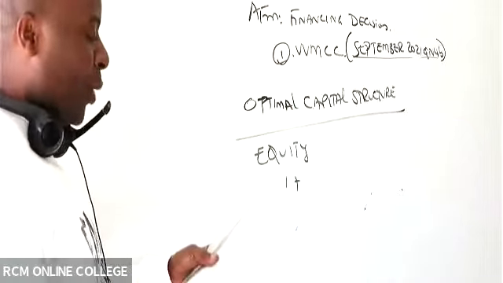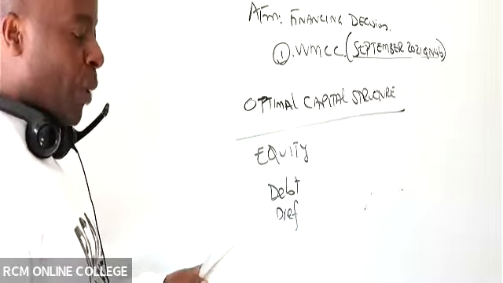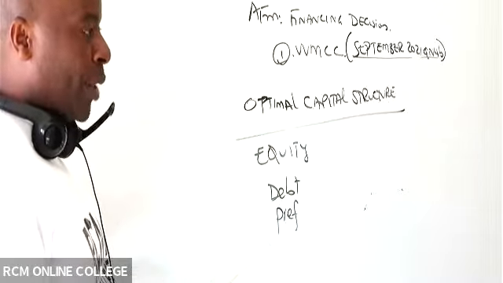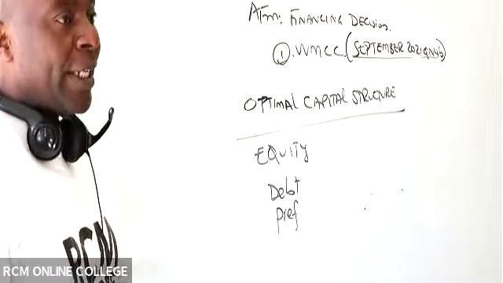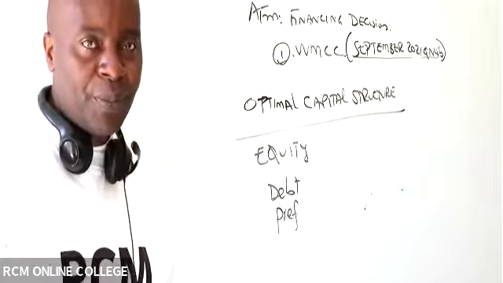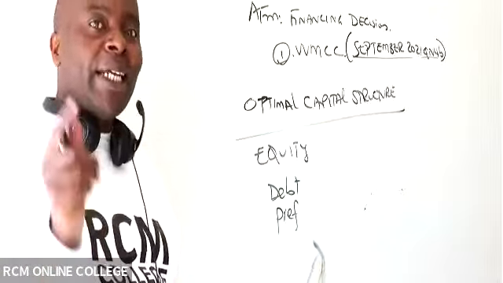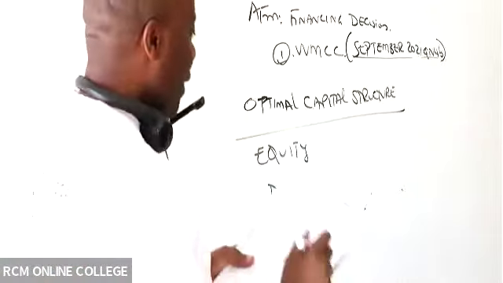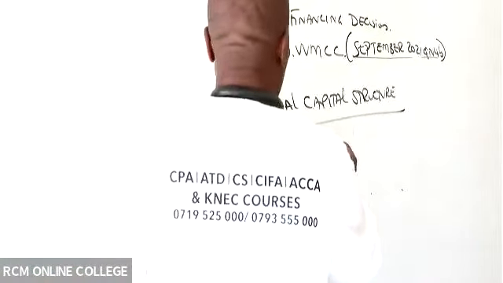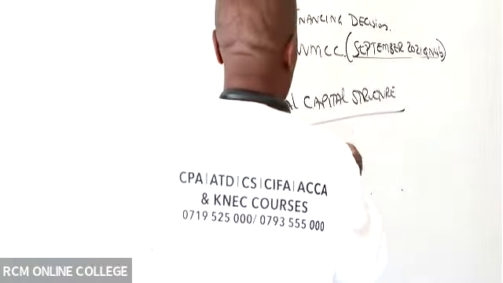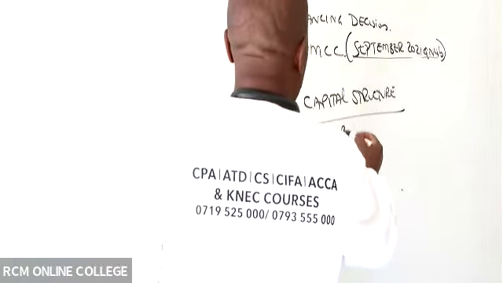Equity in this capital structure is what belongs to the shareholders, so we have ordinary shares and any reserves. So the equity here will be ordinary share capital plus reserves.